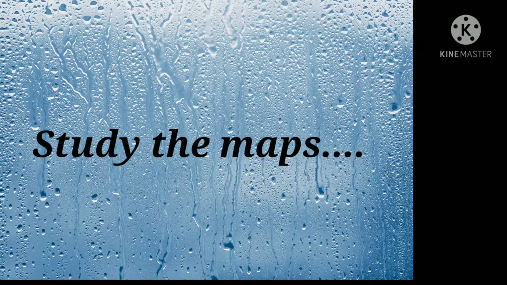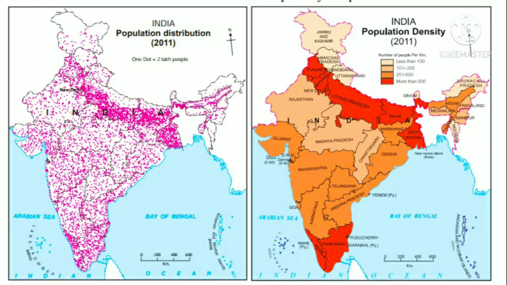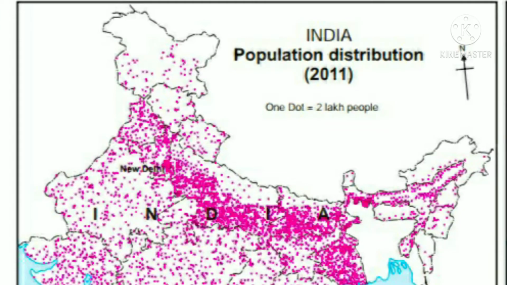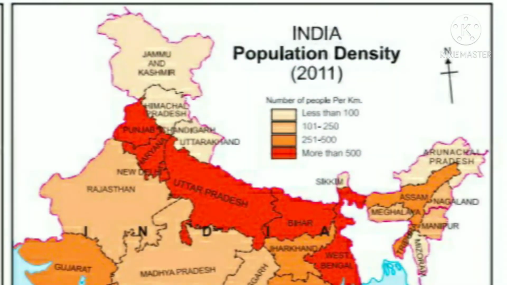Observe the two maps given over here. The first one, which method is used, students? You have studied this in Standard 9. Yes, this is a dot method map. And the second map, as you can see, is a choropleth map, where shades of color are used.